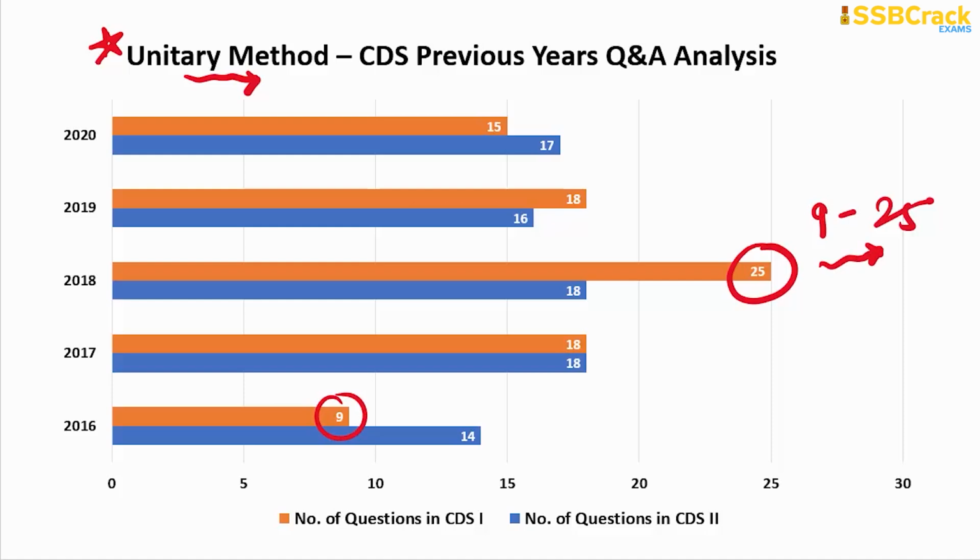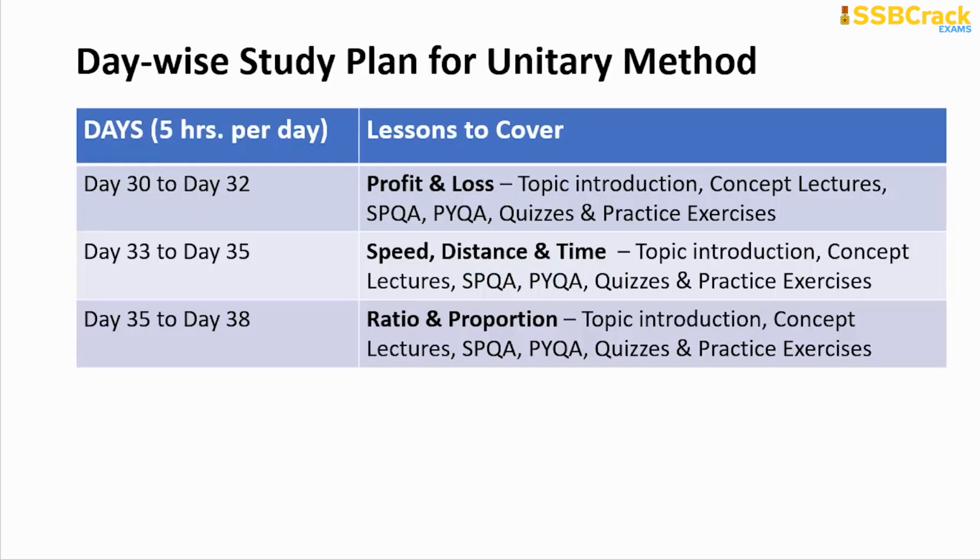But you can see that this topic's preparation will be easy for most of you because it includes all the business mathematics topics, like percentage and so on, which I am mentioning to you. So you just need to focus only on those topics of the unitary method where you are lagging. It's not important for you to go through each and every topic in the last 50 days. Right. So here I suggest that you go through these 3 important topics from the unitary method in the last 50 days to cover the maximum questions, because it is observed that most of the time 3 to 4 questions will be part of your serious mathematics section based upon these 3 topics.